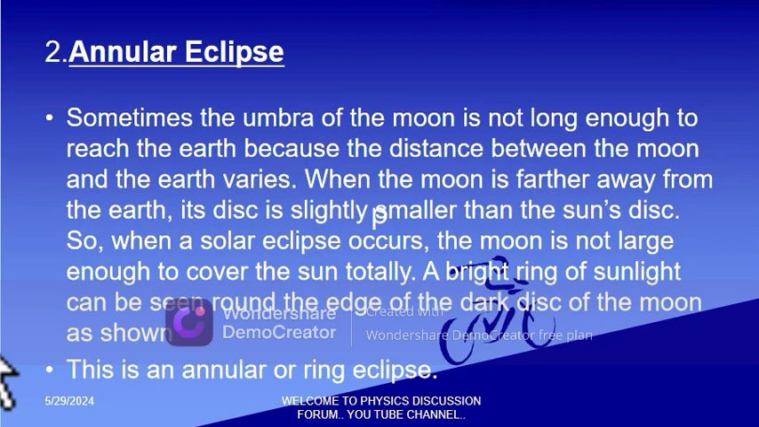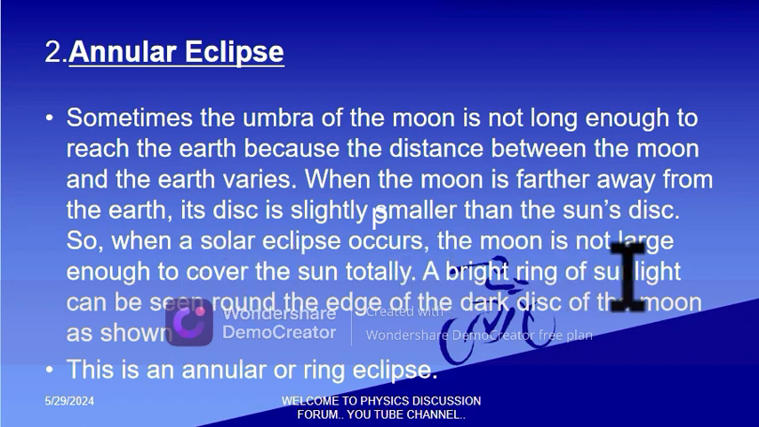Second, we have the annular eclipse. So we find that sometimes the umbra of the moon is not long enough to reach the earth because the distance between the moon and the earth varies. So when the moon is farther away from the earth, its disk is slightly smaller than the sun's disk. So when a solar eclipse occurs, the moon is not large enough to cover the sun totally.